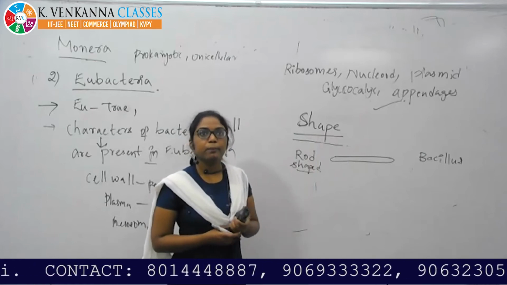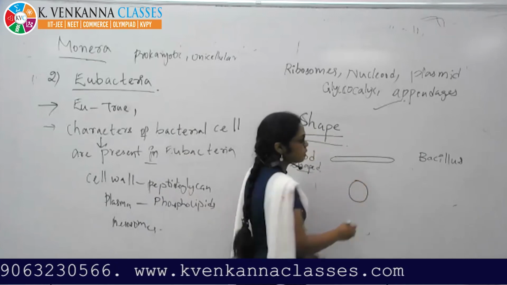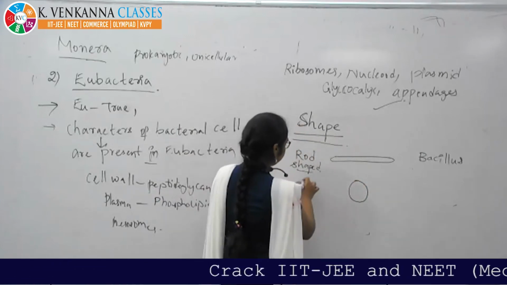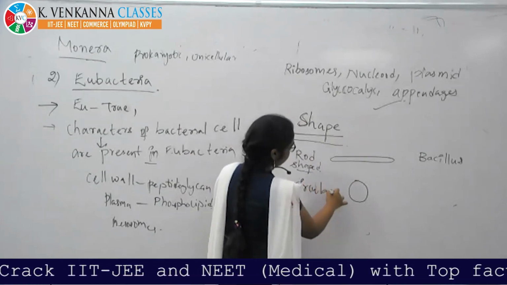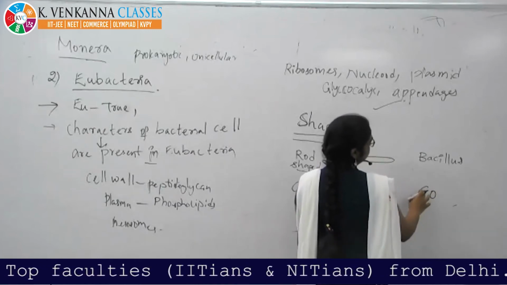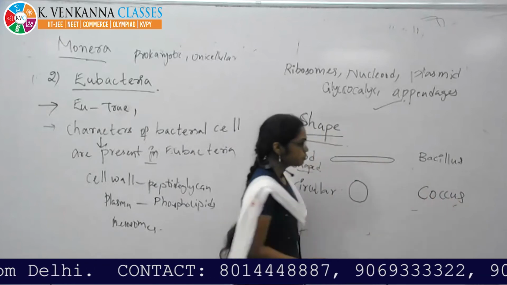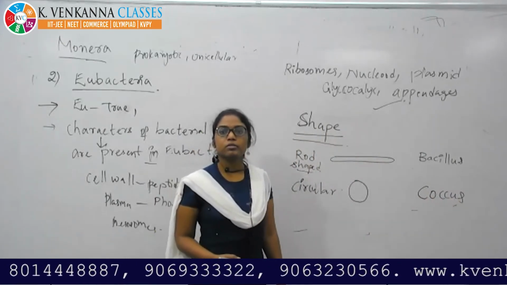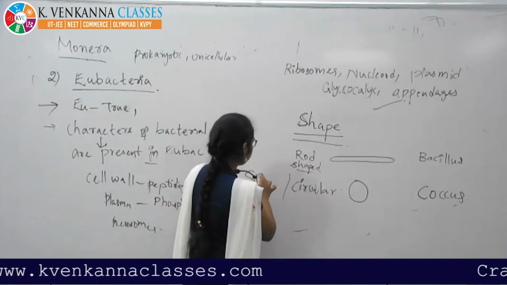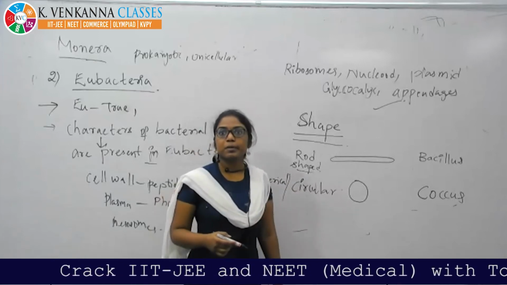Okay, if the bacteria are circular, like this, oval or spherical shape, that bacterium is called a coccus bacterium. Circular or spherical.